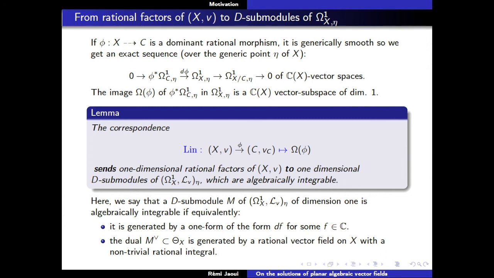What I mean by that, and you have two ways of saying it, either with one forms or with vector fields, according to what you like the most, is that if you take a submodule of dimension 1, it is algebraically integrable if it is generated by a one form of the form df for some f in C(x). You can forget that it's a D module here, it works just for subvector spaces. For the dual notion, in the module of theta of x, the space of rational vector fields on x, the dual is generated by rational vector fields which admit a non-trivial rational integral.